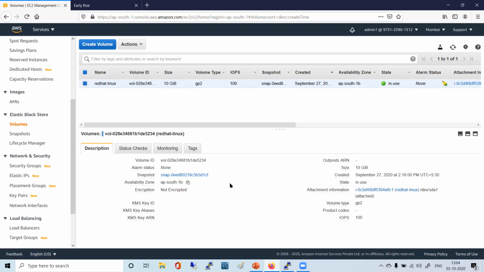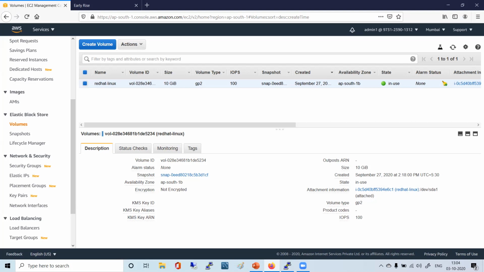See, EBS volume is for your instance to use, right? It's not accessible by another machine. If you want to share a particular partition of that EBS volume, you have to create a file system, implement NFS, and export the file system. Then you have to make it shareable across other instances. That is possible, but you have to do a lot of effort.